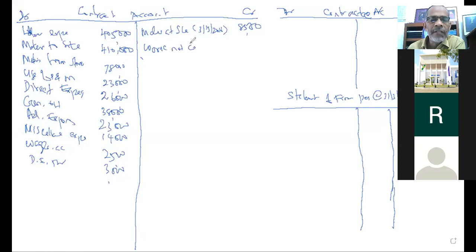Work not certified by the engineers, how much? 16,000. Otherwise, I will follow the other way around. Whether you have understood or not, I will teach. 16,000.